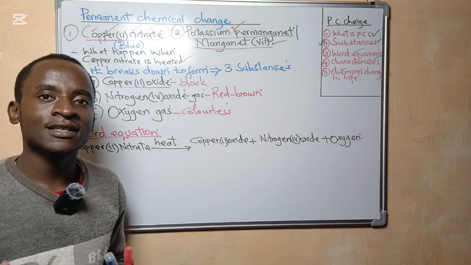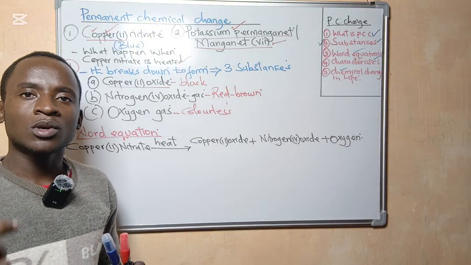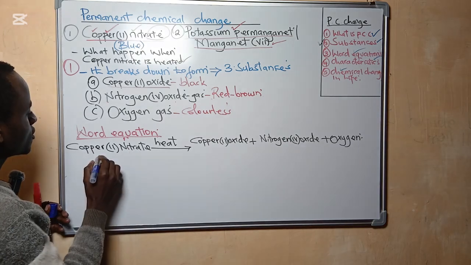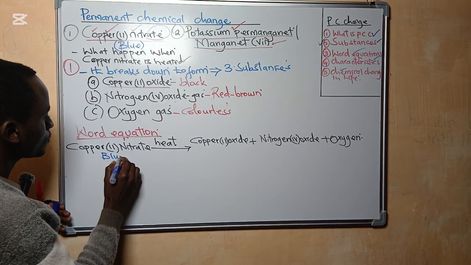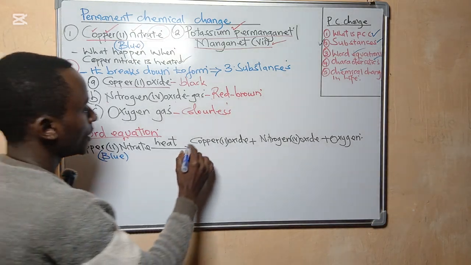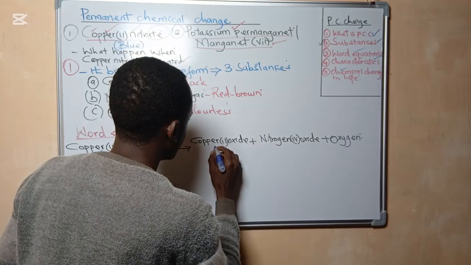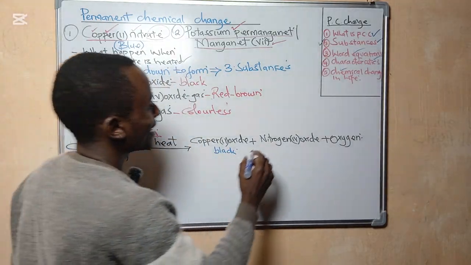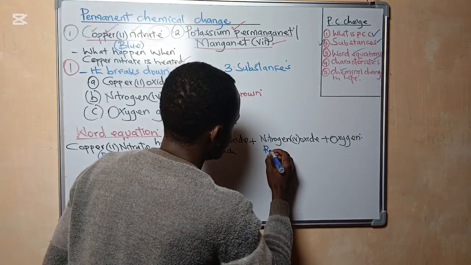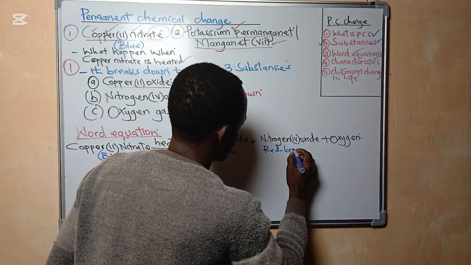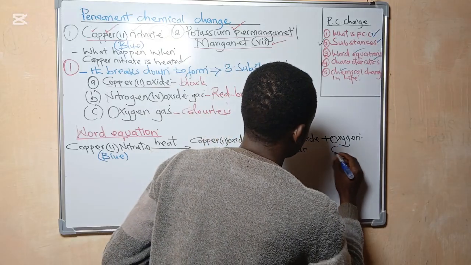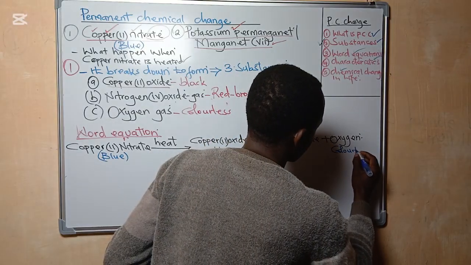That's how we write the word equation when we are heating copper 2 nitrate. So the color of copper 2 nitrate is blue. Then the color of copper 2 oxide is black. Then the color of nitrogen 4 oxide is red brown. Then the color of oxygen is colorless.